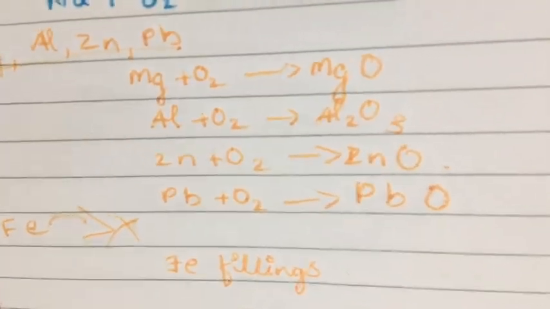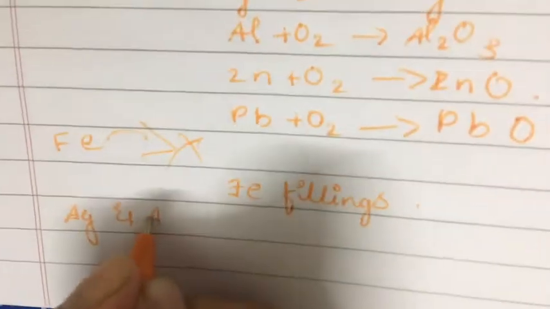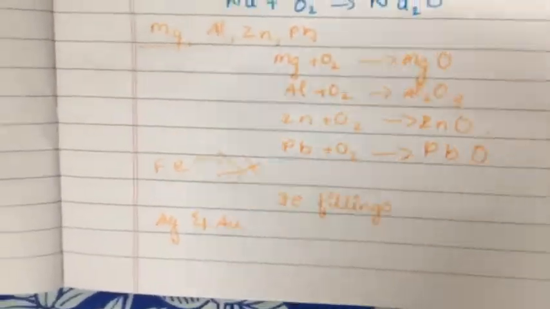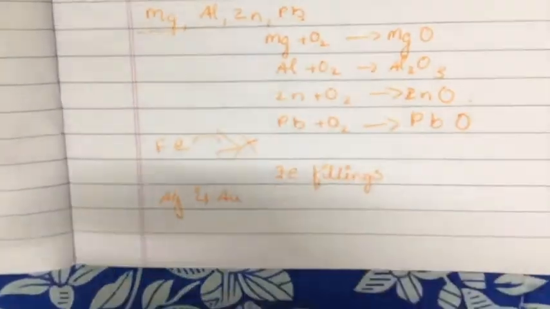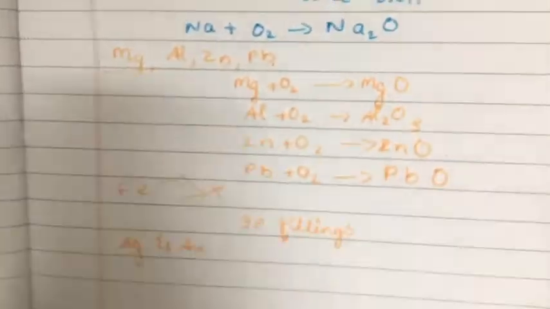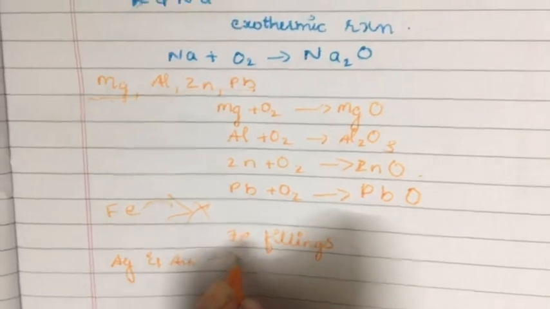Another thing is that silver as well as gold do not react with oxygen. Even at high temperature, our gold or silver will never react with oxygen. Whatever the temperature may be, they will not react with oxygen, and they behave like the noble gases.